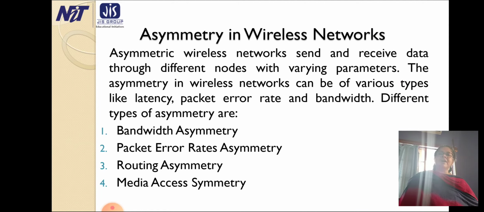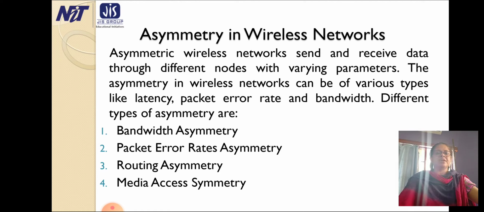Asymmetry in wireless networks. Asymmetric wireless networks send and receive data through different nodes with varying parameters. The asymmetry in a wireless network can be of various types, like latency, packet error rate and bandwidth.